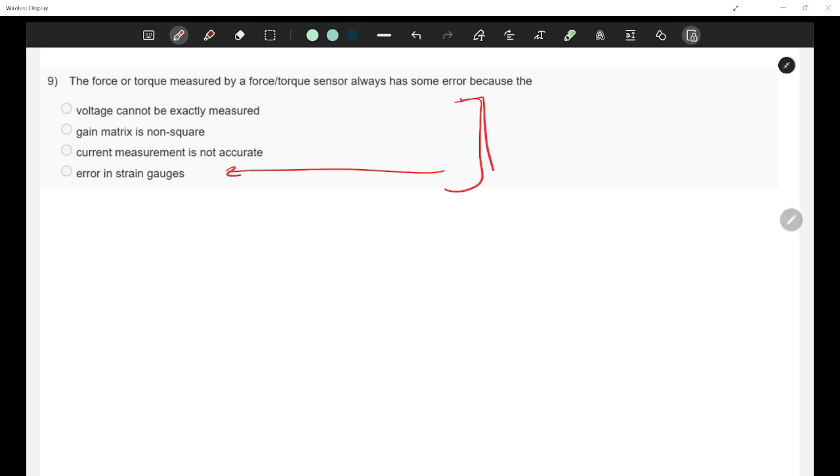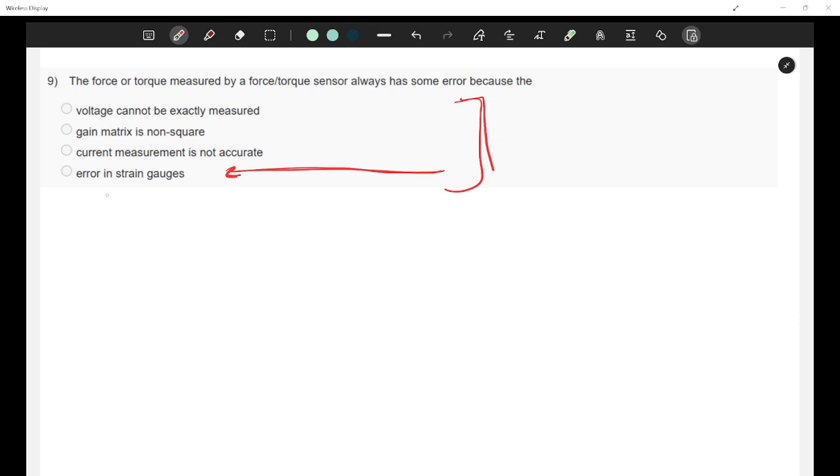So let's go first why I would say error in strain gauges is the correct answer. Strain gauges measure the deformation of a material when a force or torque is applied on it, right? So errors can occur due to some temperature variation or some hysteresis effect in the material or some calibration drift over the time. I'll write.